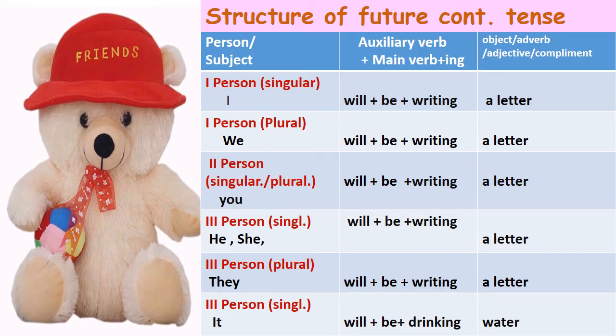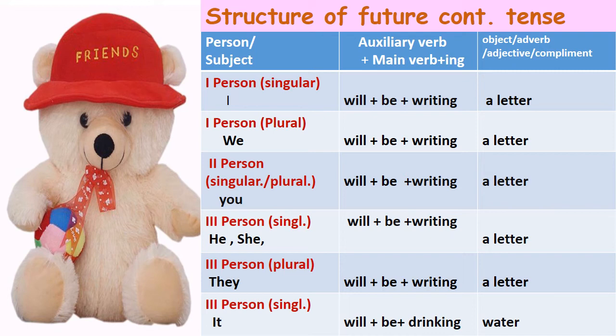Now you are going to see the structure of the future continuous tense. For future continuous tense, we use will as auxiliary verb plus be plus main verb plus ing. If the first person singular I is given, will be writing. Object is a letter. I will be writing a letter. நான் ஒரு கடிதம் எழுதிக் கொண்டிருப்பேன். Plural we will be writing a letter. நாங்கள் ஒரு கடிதம் எழுதிக் கொண்டிருப்போம்.